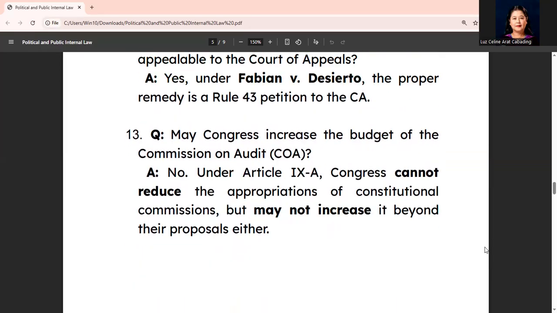Question 13. May Congress increase the budget of the Commission on Audit or COA? And the answer is no. Under Article 9-A, Congress cannot reduce the appropriations of constitutional commissions, but may not increase it beyond their proposals either.